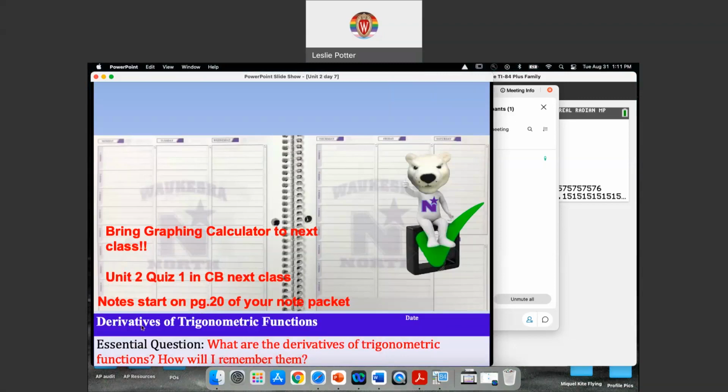So we are going beyond polynomial expressions. We are going beyond the power rule. So what we're looking at now is taking derivatives of trigonometric functions. So our essential question then is, what are the derivatives of trigonometric functions and how will I remember them?